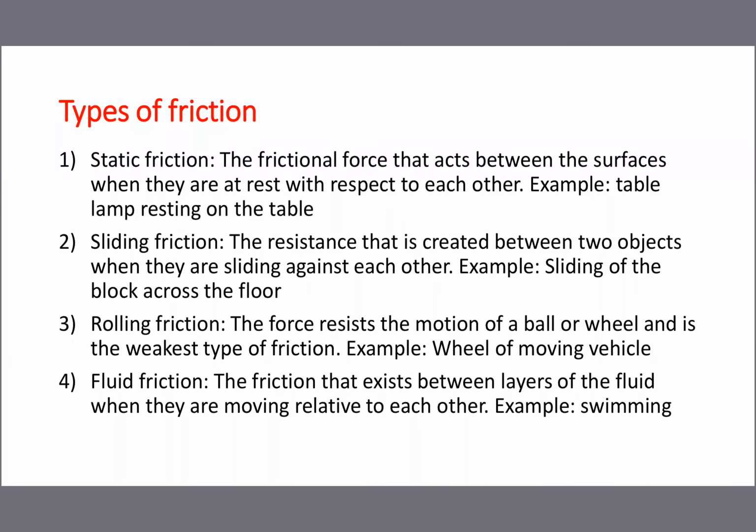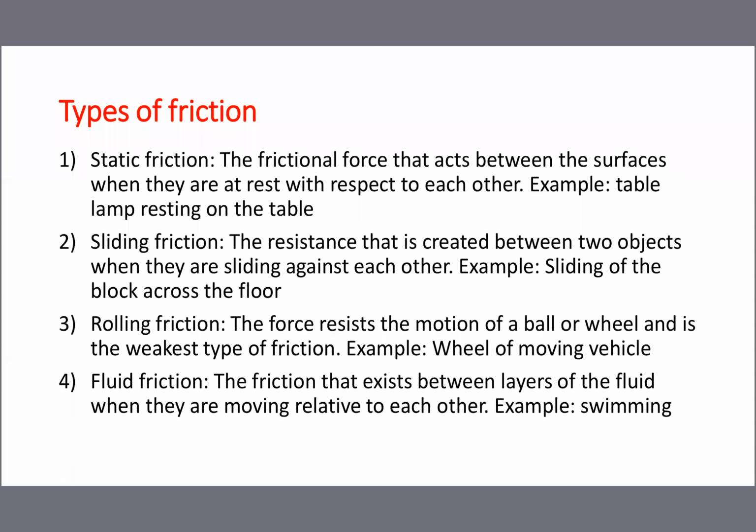There are 4 types of friction: static friction, sliding friction, rolling friction, and fluid friction. What is meant by static friction? Static means idle condition. It is the friction force that acts between the surfaces when they are at rest with respect to each other. Whenever a job is placed on a floor, there is no movement between the surfaces.